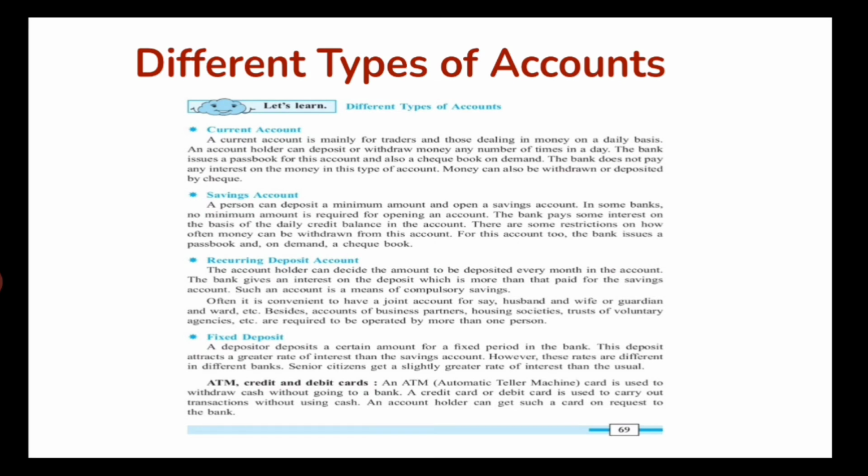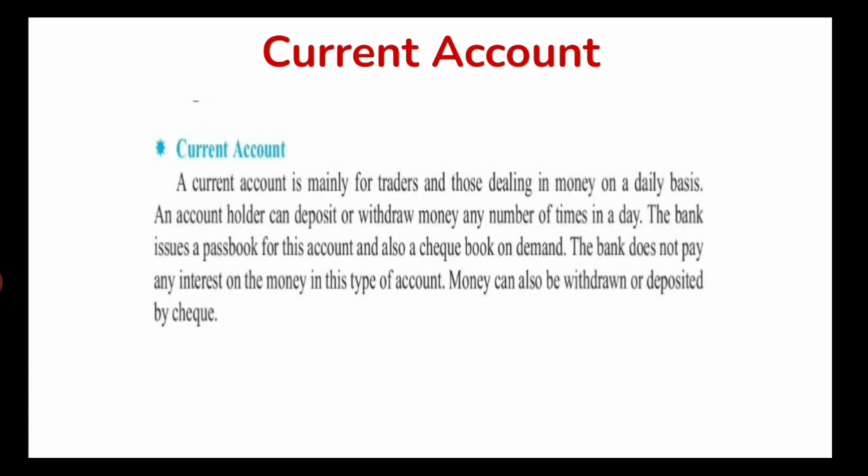First there is current account, second is savings account, third is recurring deposit account, and fourth one is fixed deposit account. So first let us know about current account. A current account is mainly for traders and those dealing in money on a daily basis. So this is especially for business people, those who are doing big businesses. So they can open their current account in the bank.